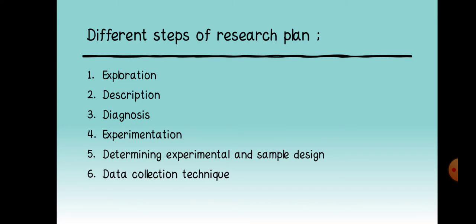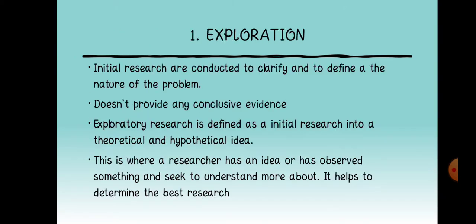So these are the steps of a research plan. To develop a research plan, these are the steps. The first one is exploration and the second one is description, followed by diagnosis, experimentation, determining experimental and sample designs, and data collection technique. So the first step of developing a research plan is exploration.